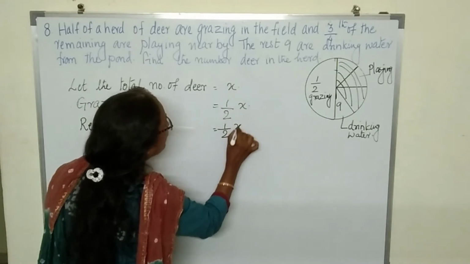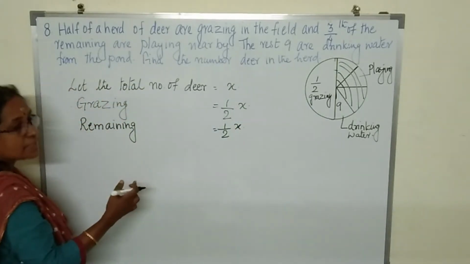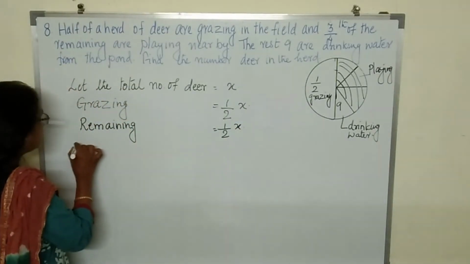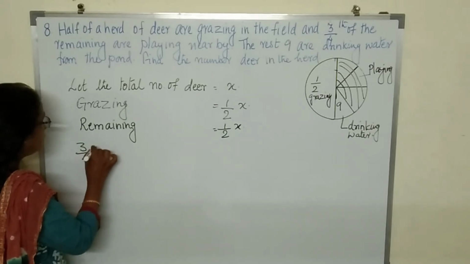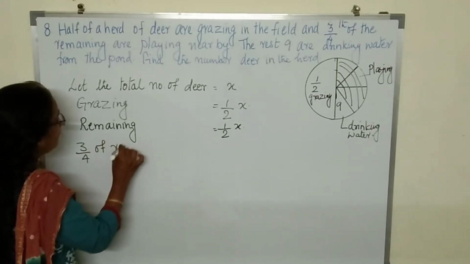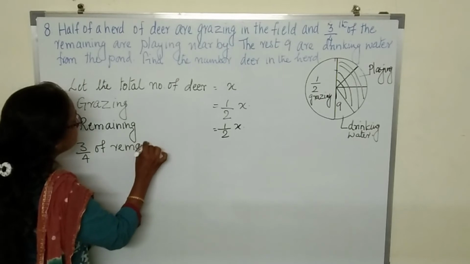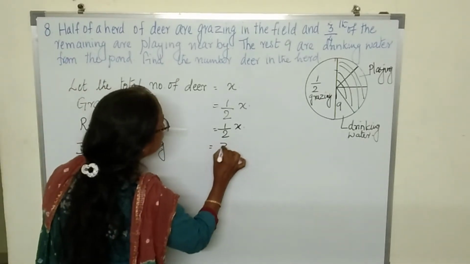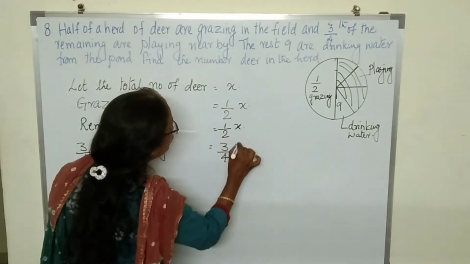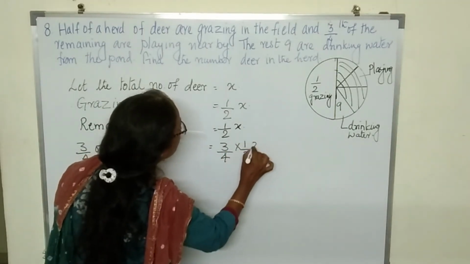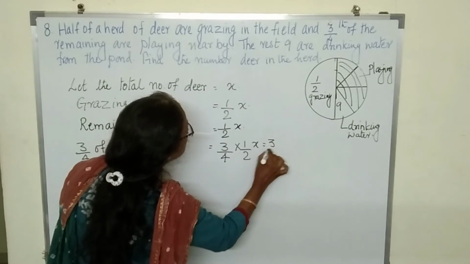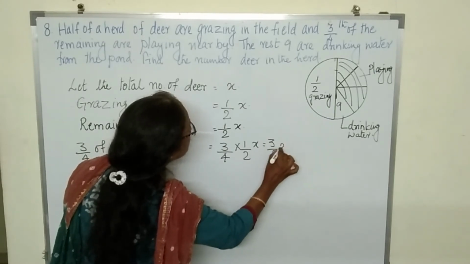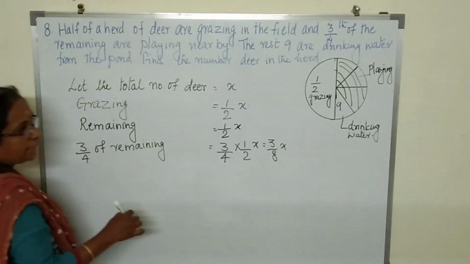Half x. Now it's half x, 3/4. So 3/4 of the remaining is 3/4 into half x. That is equal to 3/8 x are playing.